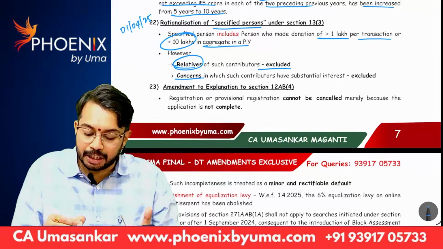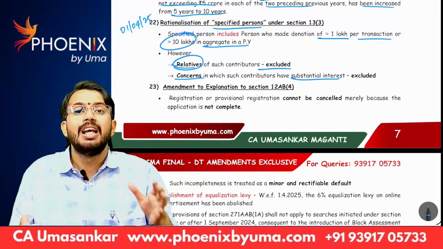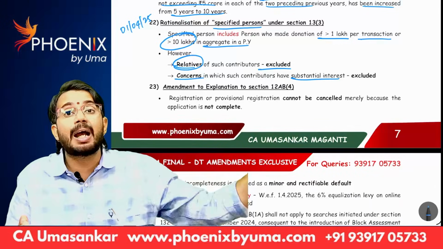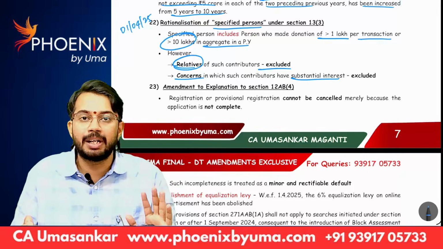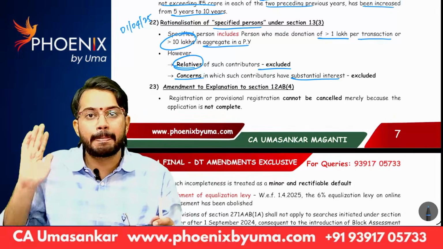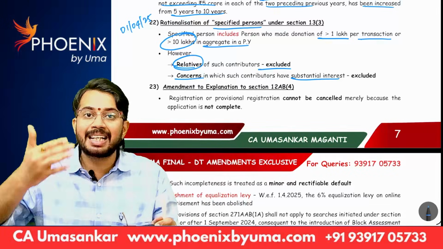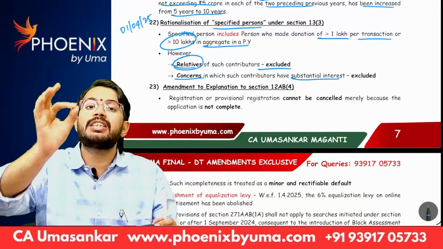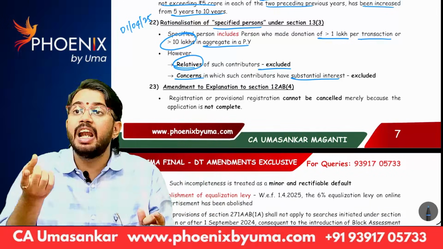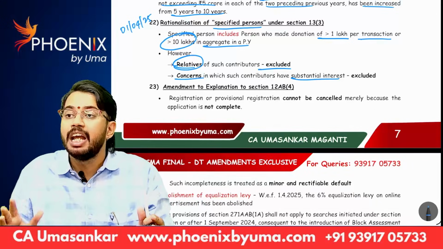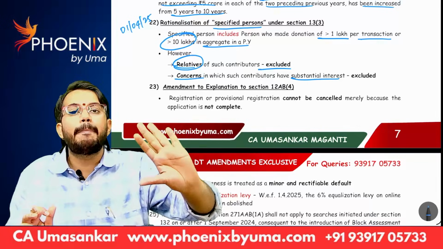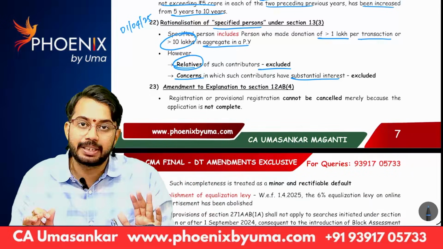Concerns in which such contributor has substantial interest. Let's say in a company I have 40% shareholding. I am having substantial interest. That company is not treated as a specified person. Are you able to understand? Simple. A donor giving a donation of more than 1 lakh per transaction or more than 10 lakhs in aggregate in a financial year, only such donor is treated as a specified person. Others are not treated as specified person. Relative of donor is not treated as a specified person. If the donor has substantial interest in any company or any firm, that company or firm is not treated as a specified person. Next.